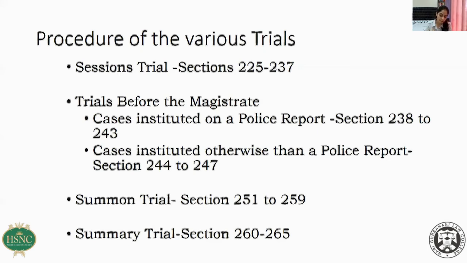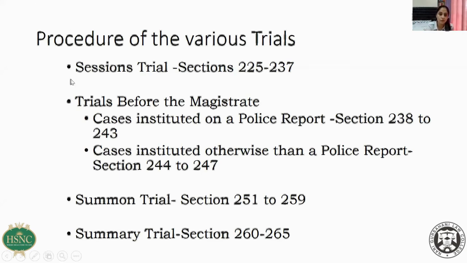After the evidence of the prosecution is over, the advocate for the accused will take a call whether he wants to give any defense evidence, if they want to put any witness in the box or not. And then obviously there will be a judgment. So this is the basic procedure. There are little differences here and there.